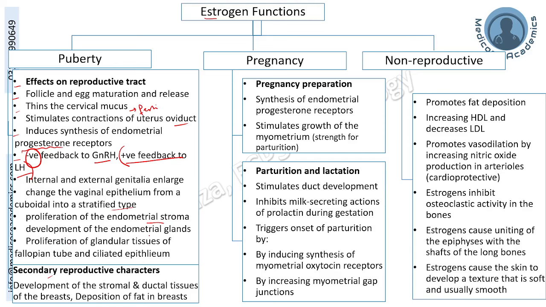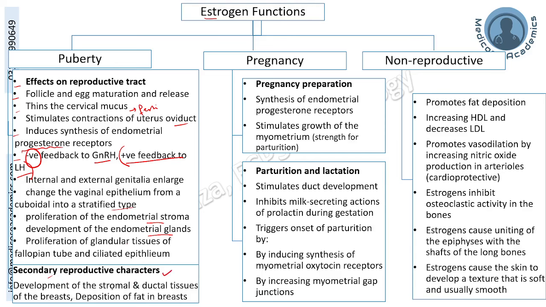Development of the endometrial glands inside the uterine walls. Proliferation of the glandular tissue of fallopian tube and its ciliated epithelium, and this will again help in providing nutrition to the embryo if fertilization occurs, and also the growth of ciliated epithelium will help in the movement of the zygote.